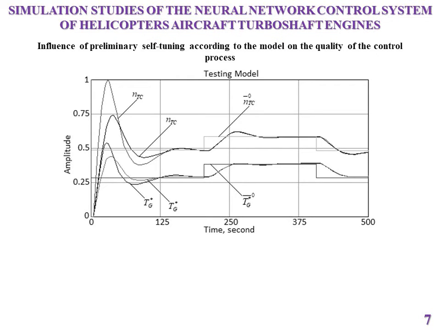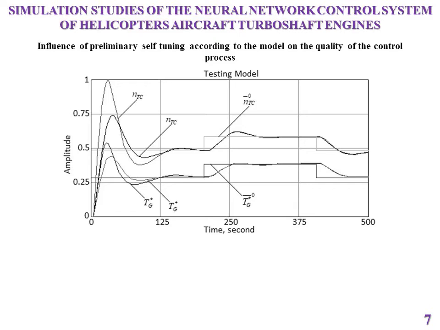This figure shows the diagrams of transient processes in the system during testing of a setting impact without preliminary self-tuning, according to the model, curves 1 and 2, and with preliminary self-tuning, curves 3 and 4, often at the initial stage of self-adjustment, when the neural regulator is first switched on in the control loop. Large outliers of controlled values from the set values are observed, curve 1.